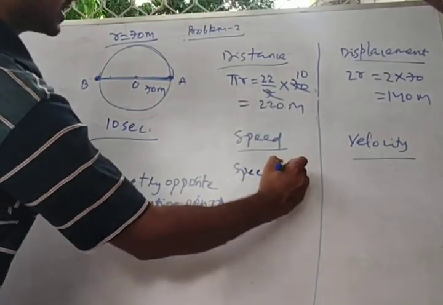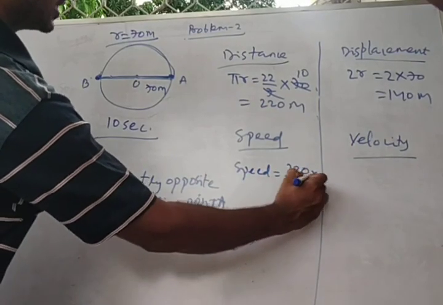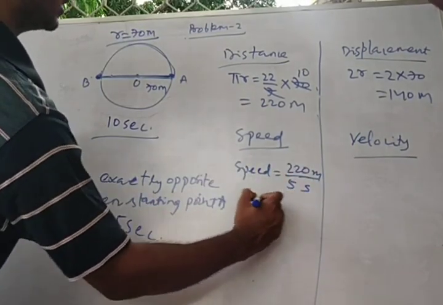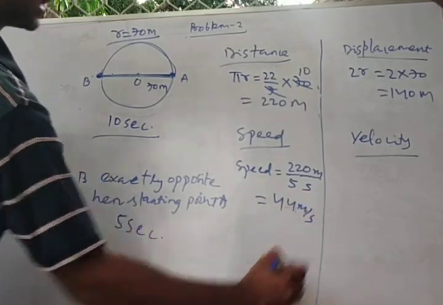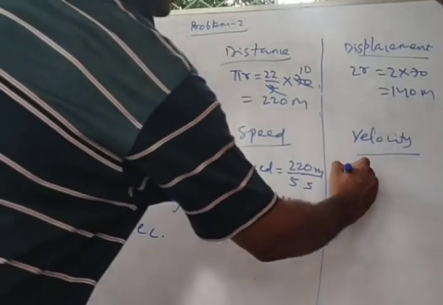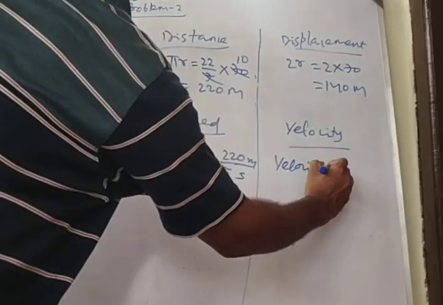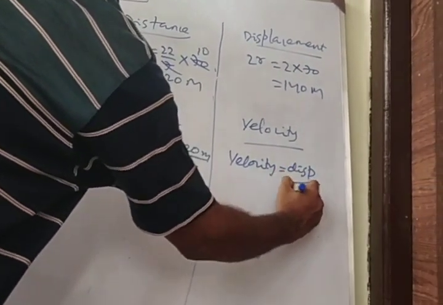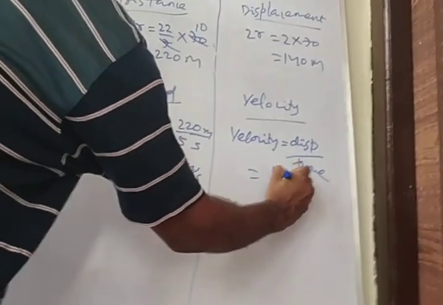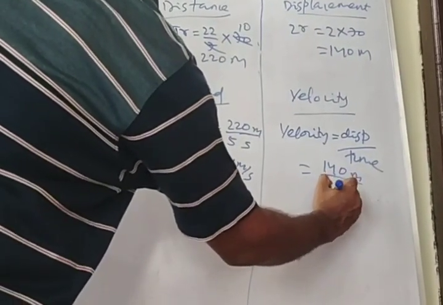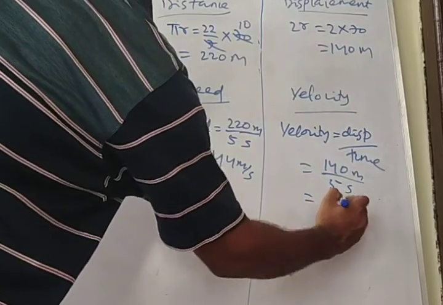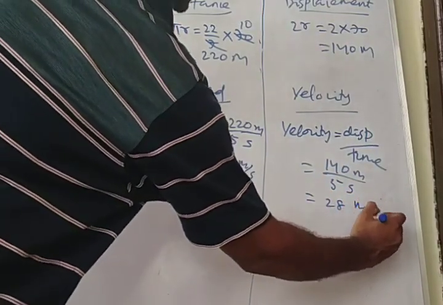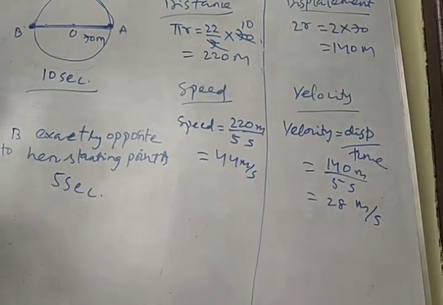distance by time. Distance will be 220 meter and time will be 5 seconds. So this will be 44 meter per second. But velocity will be displacement by time. And here displacement is 140 meter, time is 5 seconds. It will be 28 meter per second.